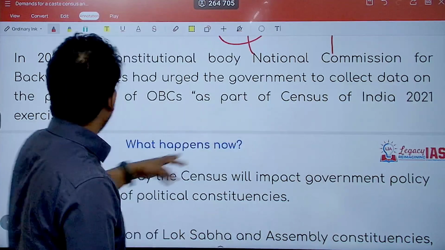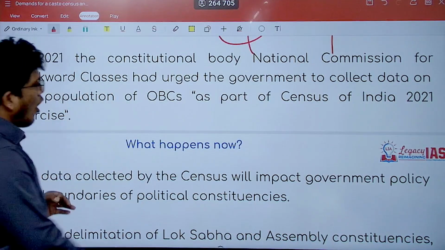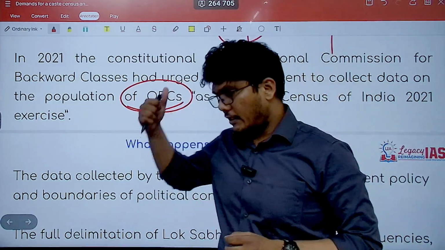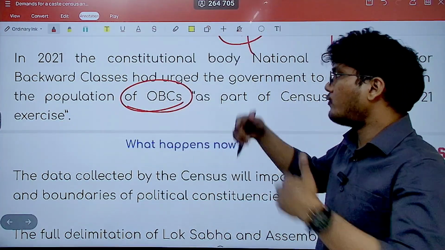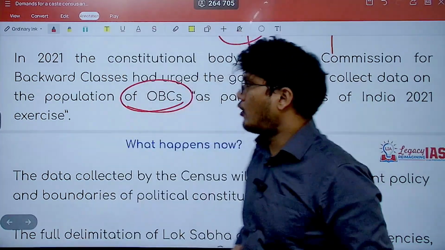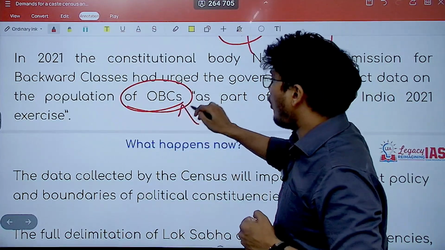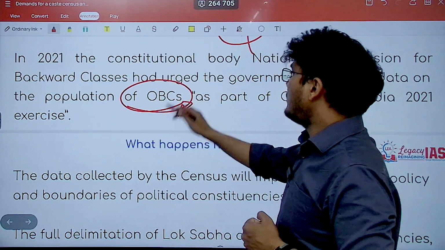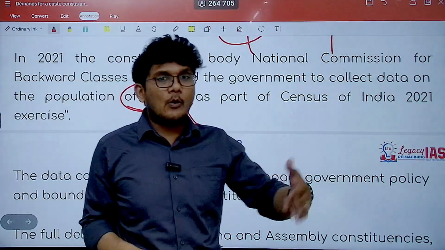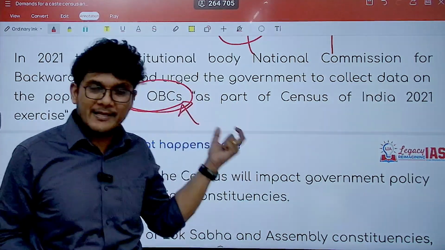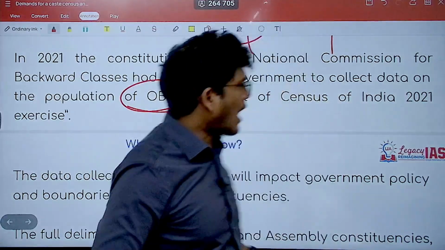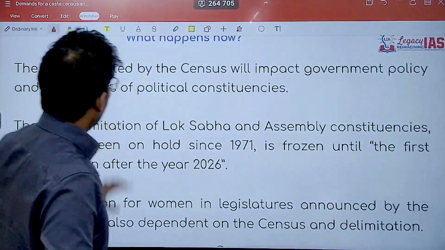Now, in 2021, the constitutional body, the National Commission for Backward Classes, also urged the government to collect data on the population of OBCs as part of census data. The National Commission for Backward Classes takes care of the benefits and rights of OBC people. So they have also asked to include the OBC population data in the census. So the government is going one better. They are not just going to include OBC, but also SC/STs. They are going to include the data of all the castes that are there. Right? I hope that's clear.